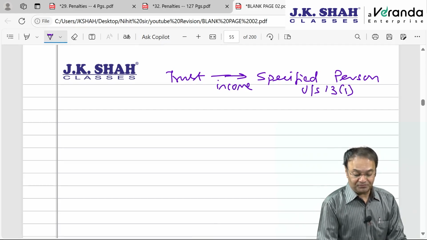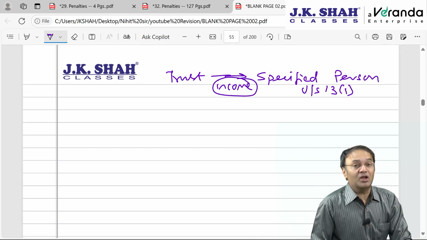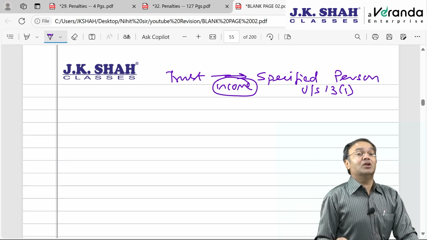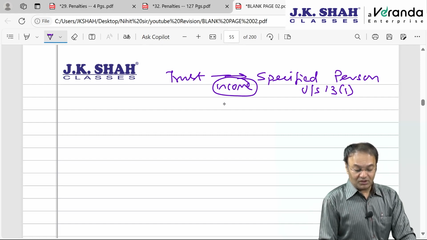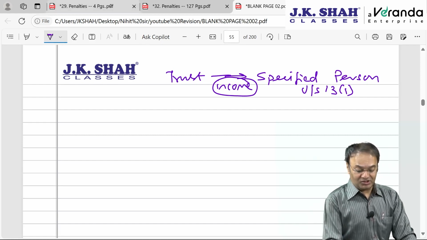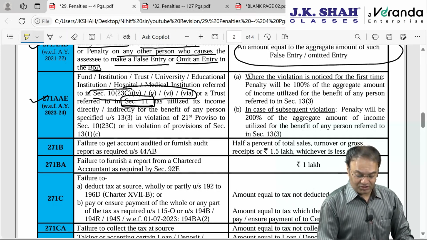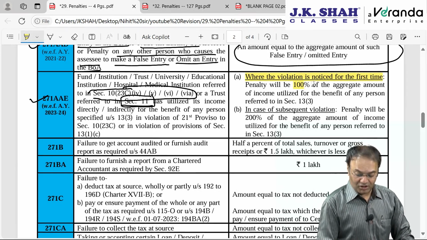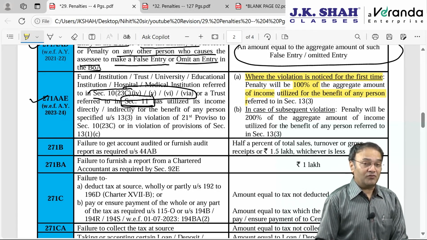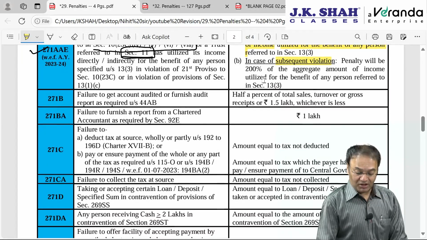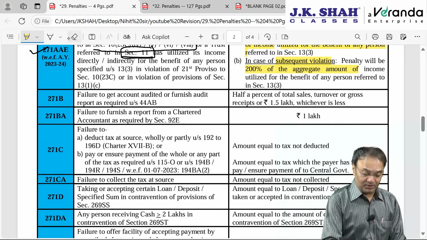then in such situation, that much part of the income which is so utilized for the benefit of these persons, provided it exceeds 1000 rupees per annum, the amount utilized for the benefit of the specified person will be deemed to be the income. And this penalty can be charged. How much penalty? If caught red-handed for the first time, penalty will be equal to 100% of the aggregate amount of income which is utilized for the benefit of these people. And if caught for the second time or subsequent time, then penalty will be 200% of the aggregate amount of income which is applied towards the benefit of these people.